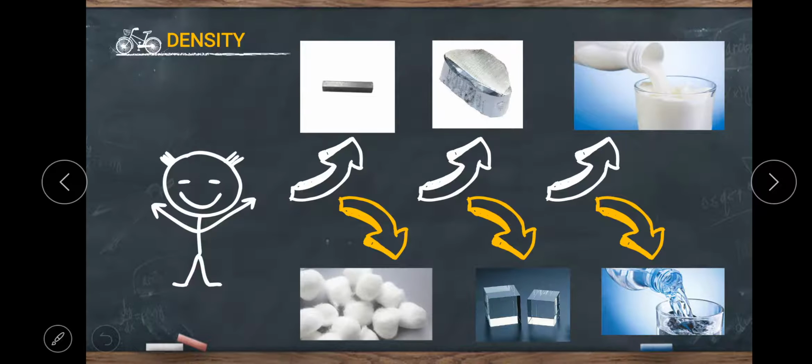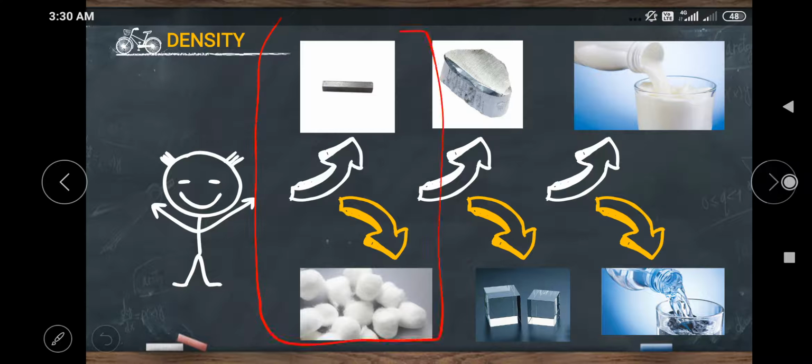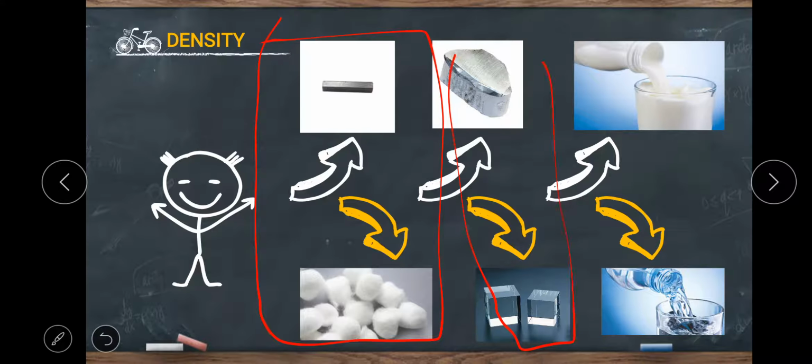Here I have taken daily routine things so that I can make you understand density. I have taken them in pairs. First one is the iron bar, second one is cotton. Here aluminium, glass, milk, water.